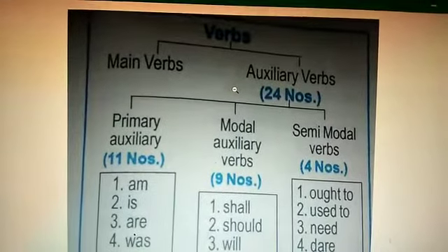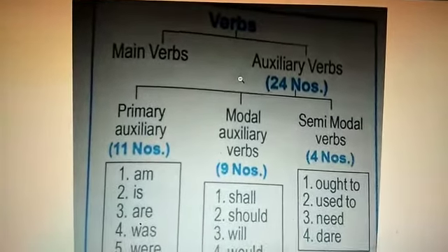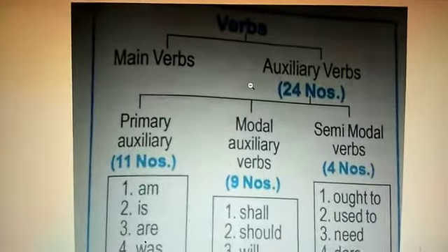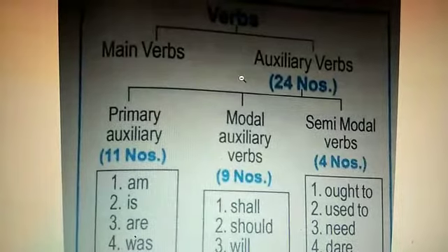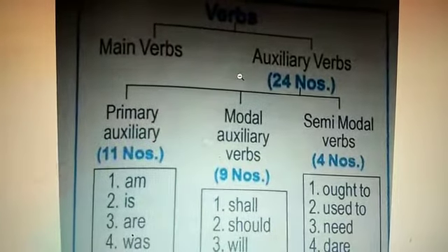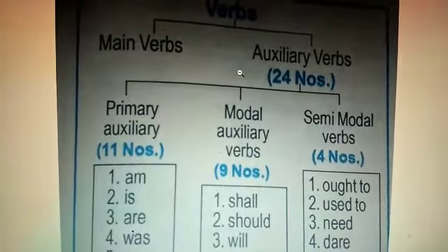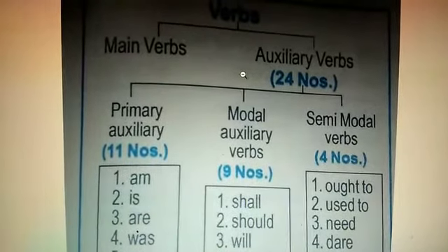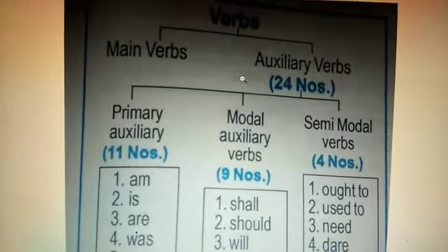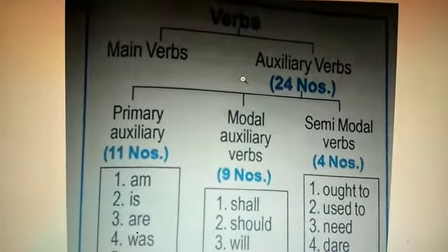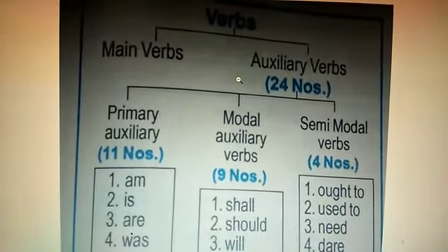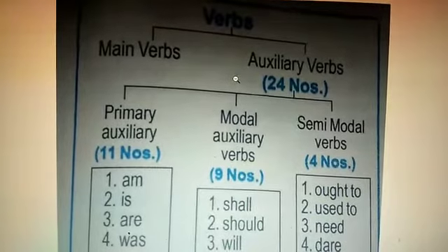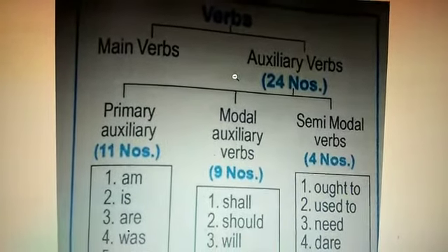Verbs are of two types. What are verbs? Verbs are action words. Two types of verbs are main verbs and auxiliary verbs. For example, for main verb: He killed the rat, where the main verb is killed. They are running the show, where the main verb is are running. That is a type of action.